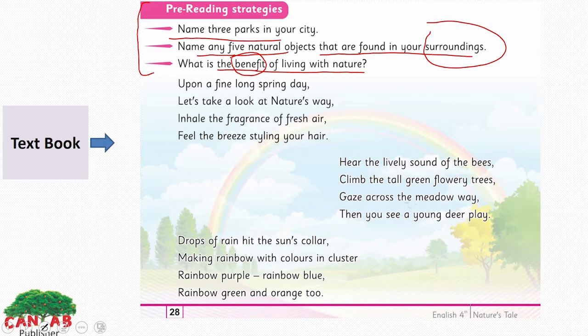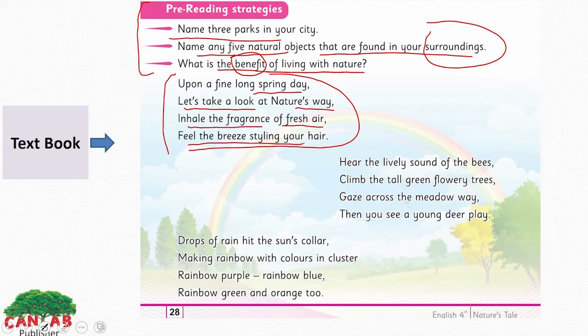Let's read the poem here. The first stanza. Upon a fine, long spring day, let's take a look at nature's way. Inhale the fragrance of fresh air, feel the breeze styling your hair. In this stanza, the poet says that on a fine, long spring day, let's enjoy nature. Let's look at the way of nature.